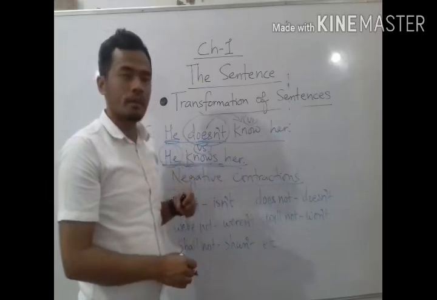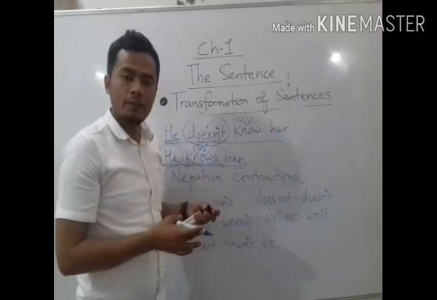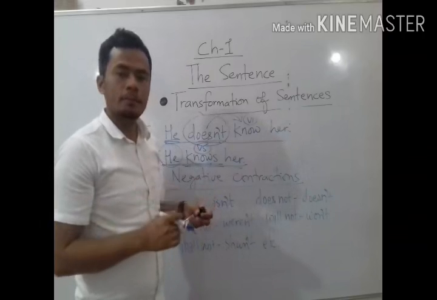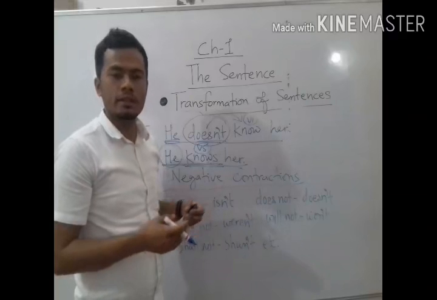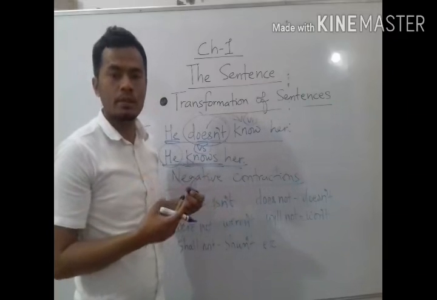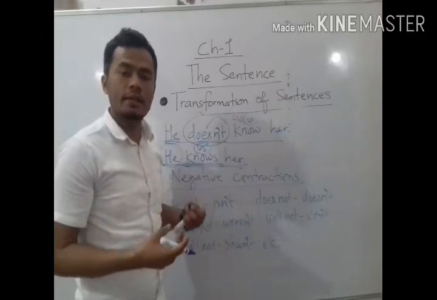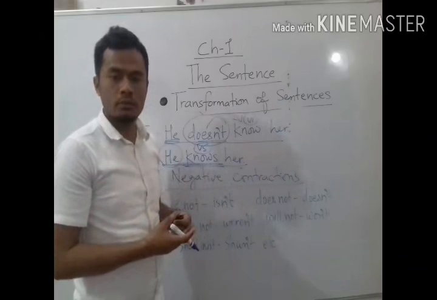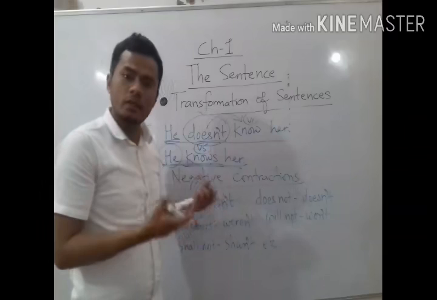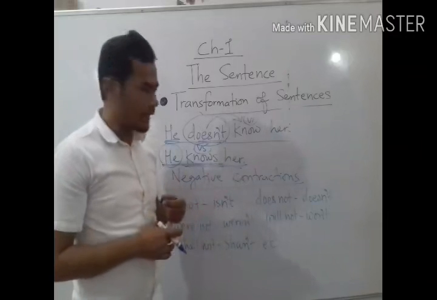See, like, I want to become an actor. This is an affirmative sentence. In an affirmative sentence we don't use the main verbs with do, does, did. But when we change it into negative, we need to use the group of do verbs. I want to become an actor. This is affirmative. But if I change it into negative, I don't want to be an actor, or I do not want to be an actor. I may use the contraction form of do not, or I can write do not only also.